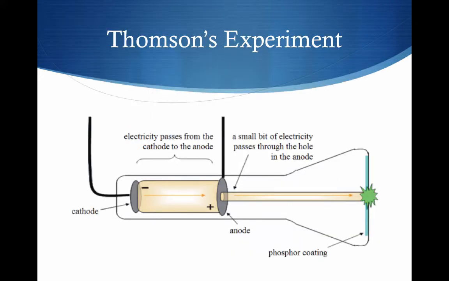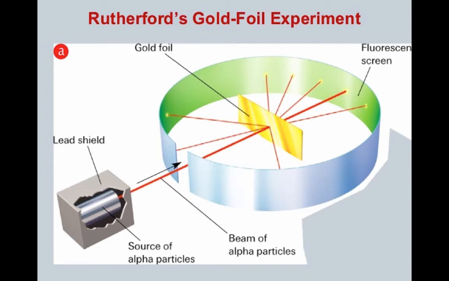So what Thomson did, and the reason he came up with the discovery of electrons, is he took electricity and he passed it through a cathode to an anode, and he put a gas in there. And so he noticed that there was a charge on that, so a charge on the coating. And so Thomson was the one that came up with the idea that there are some kind of charges in atoms, but he wasn't really sure how that looked.